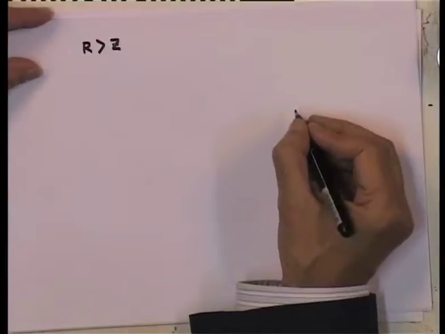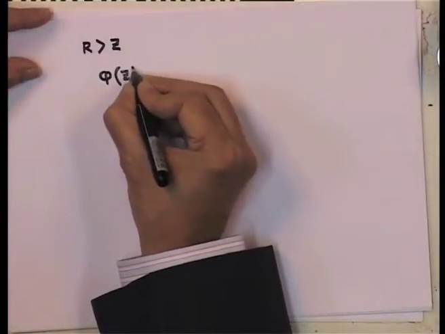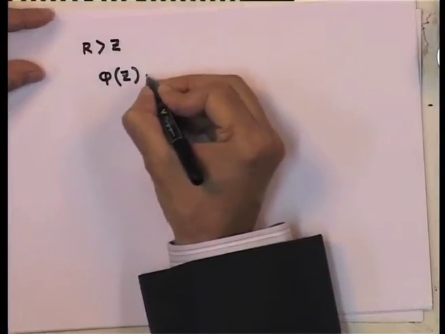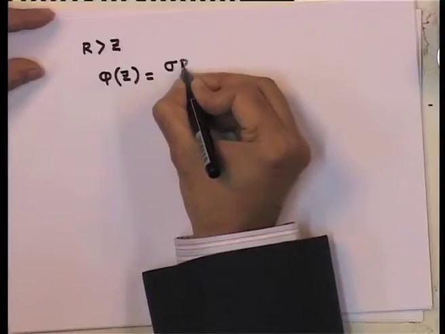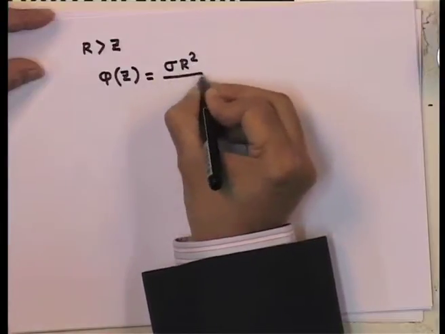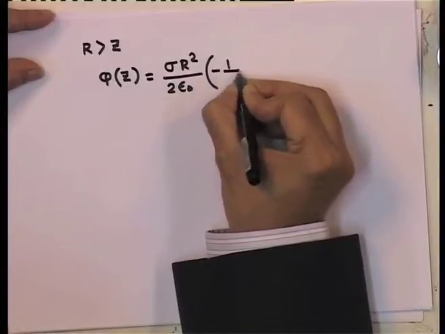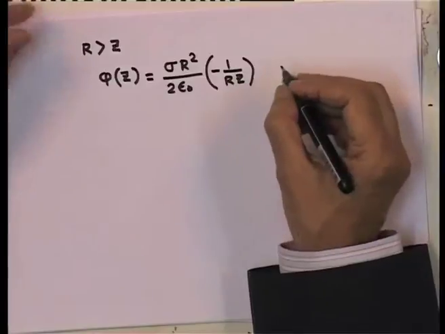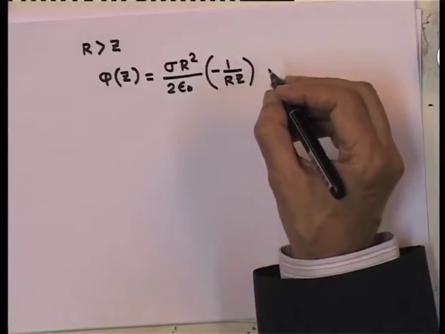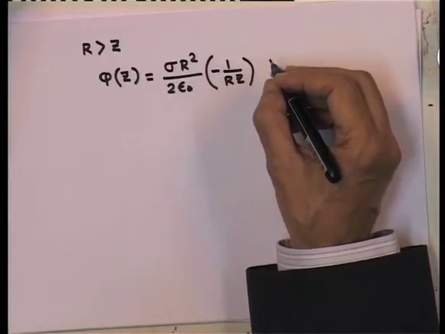If the radius r is greater than z, then phi of z is given by, now you recall what did I have? I had sigma r square divided by 2 epsilon 0 into minus 1 over r z. I have to be a little careful that I have a square root of (r minus z) square minus (r plus z) square.